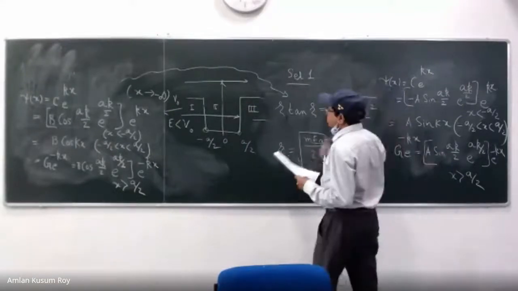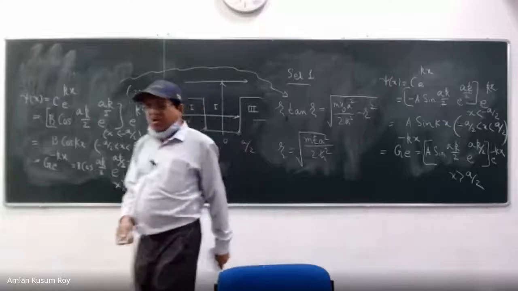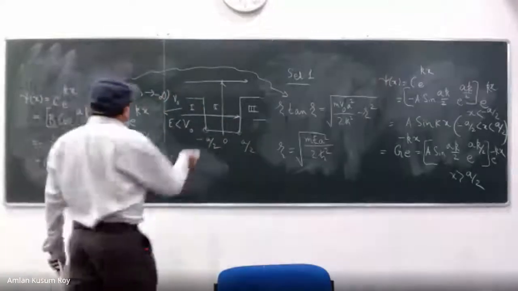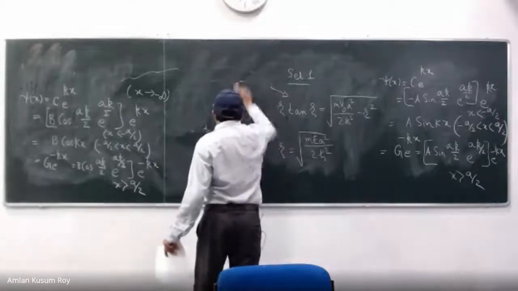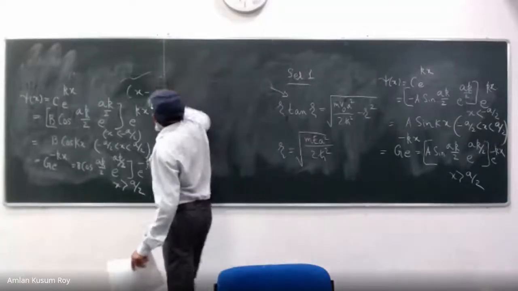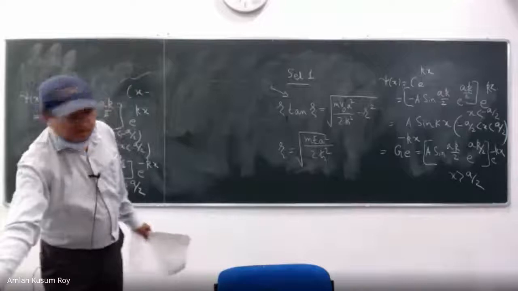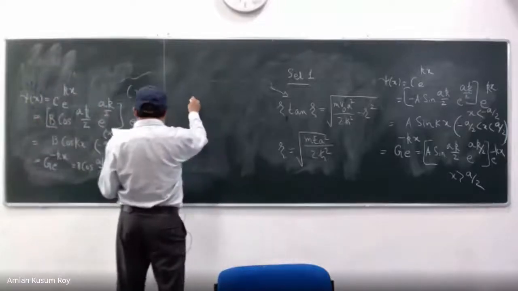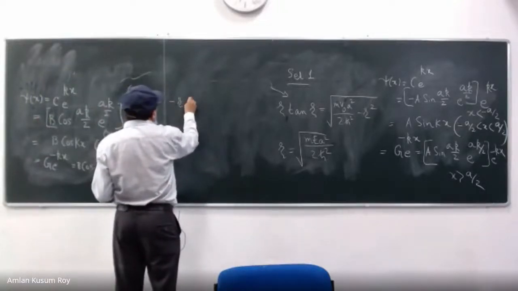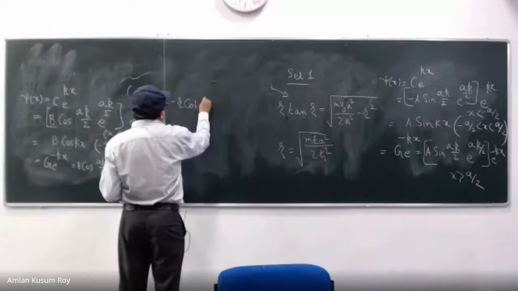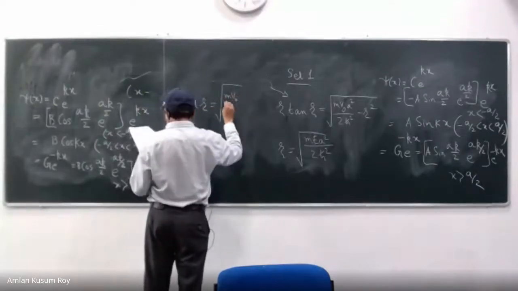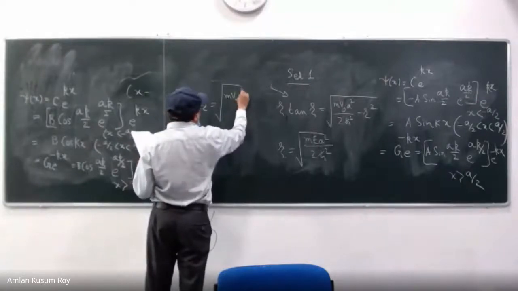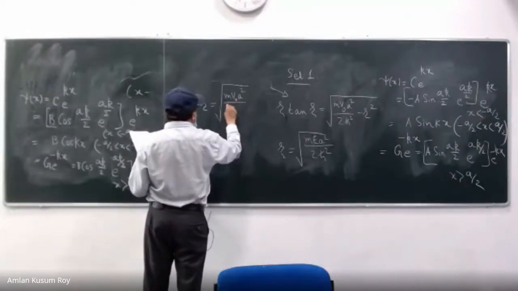And set 2, I think I need to erase this because there is no space anymore. So for set 2, minus zeta cot zeta is equal to something over m. These are very trivial mathematical manipulations, but you need to do them.